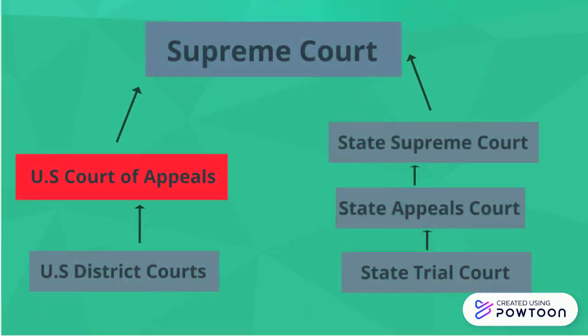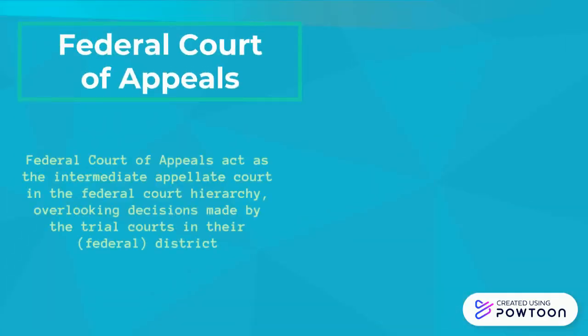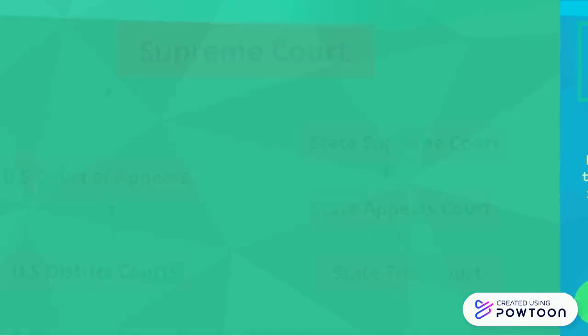After the U.S. district courts, one could then appeal to the U.S. Court of Appeals. The Federal Court of Appeals acts as the intermediate appellate court in the federal court hierarchy, overlooking decisions made by the trial courts in their district. In each review case, usually there would be a panel of 3 judges who would judge whether the court trial was fair or the decision was unconstitutional.